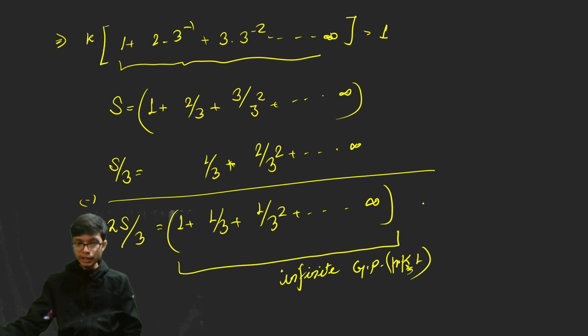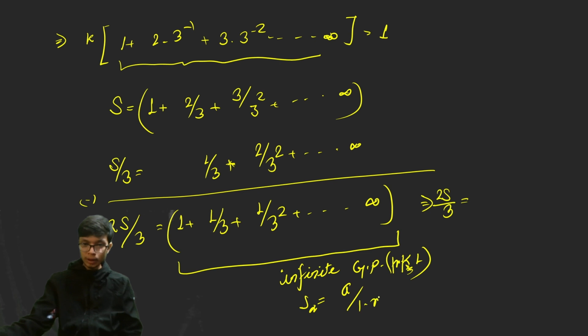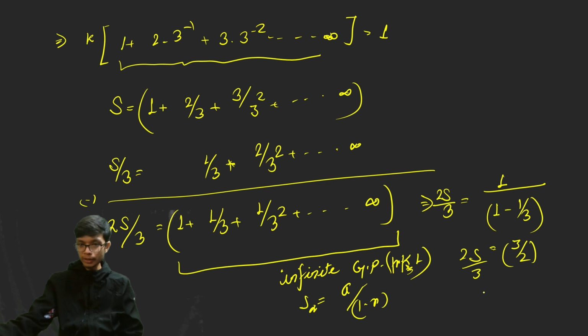So if you evaluate this, the value of 2s by 3 comes out to be, as we have already studied, the sum of the infinite GP is a by 1 minus r, where a is the first term. The first term is 1 and the common ratio is 1 by 3, so 1 minus 1 by 3, and if you evaluate this, the result is 3 by 2. So 2s by 3 is 3 by 2, and from here the value of s is equal to 9 by 4.